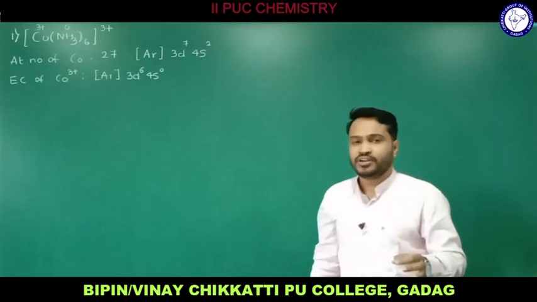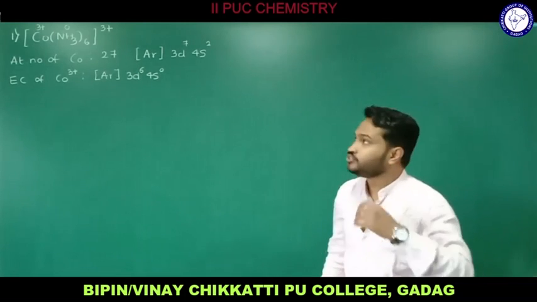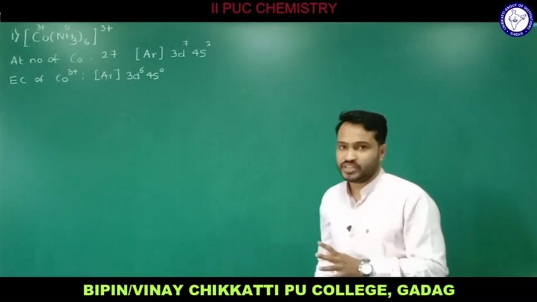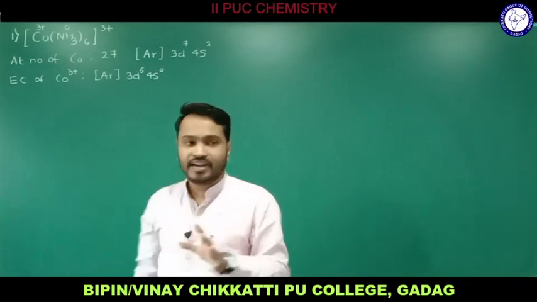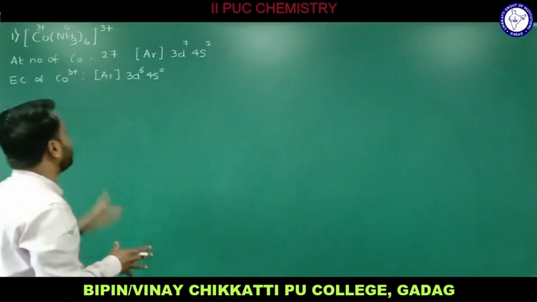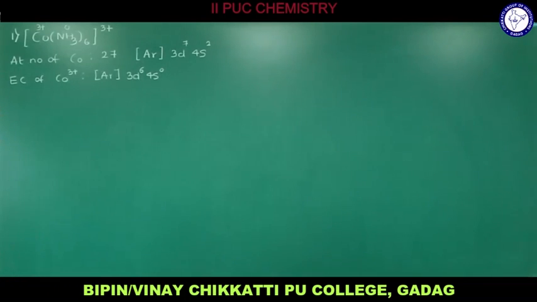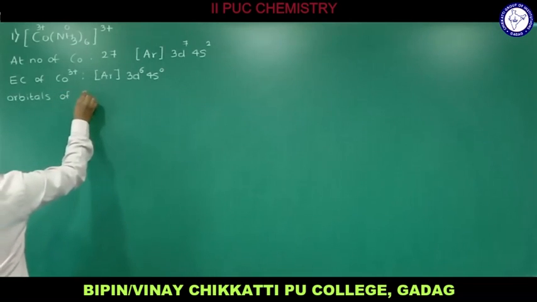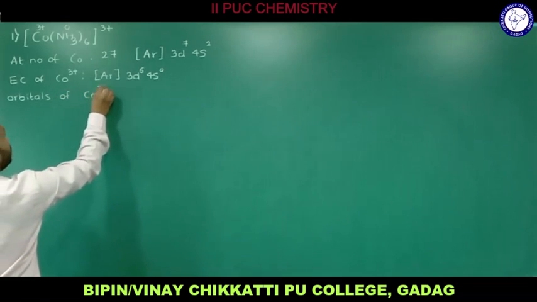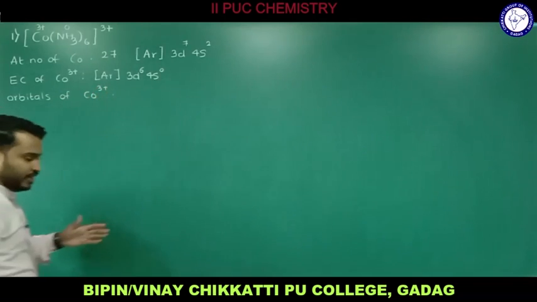It is very important to write the correct electronic configuration of the central metal ion. So this is how, or you can directly write the electronic configuration of cobalt 3 plus as argon 3d6 4s0. Now let me draw the atomic orbitals of cobalt 3 plus. Now we'll apply the theory.